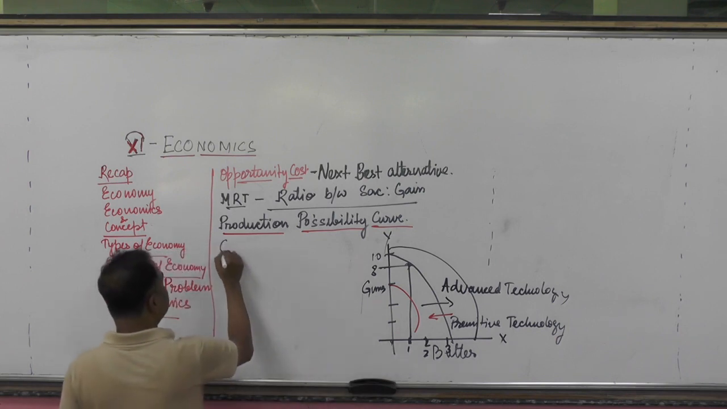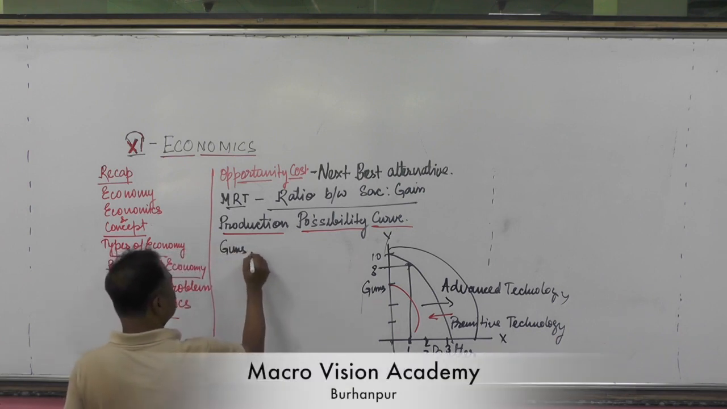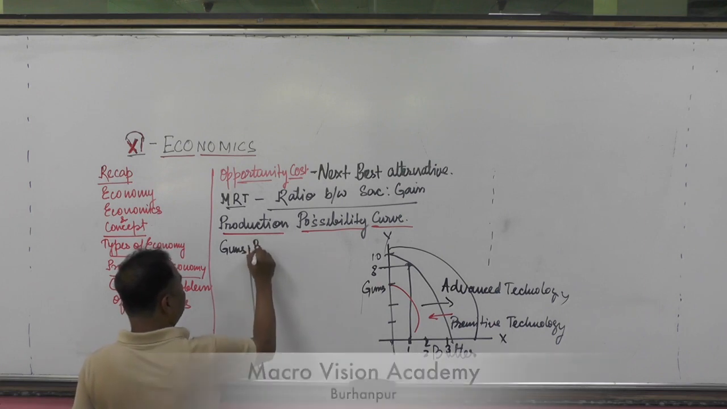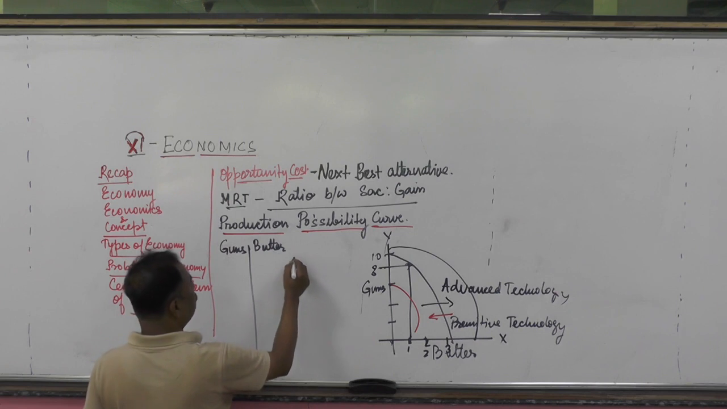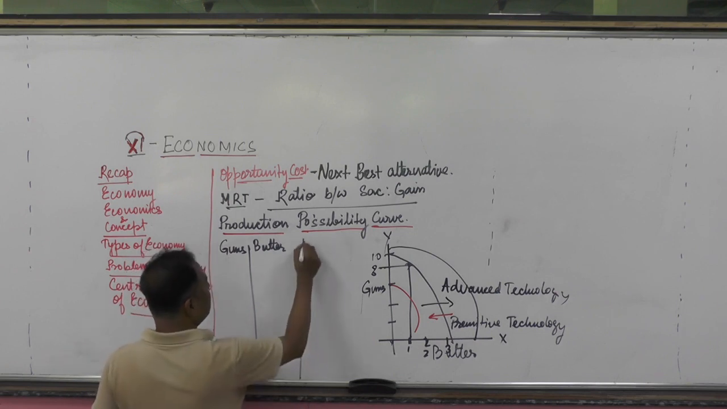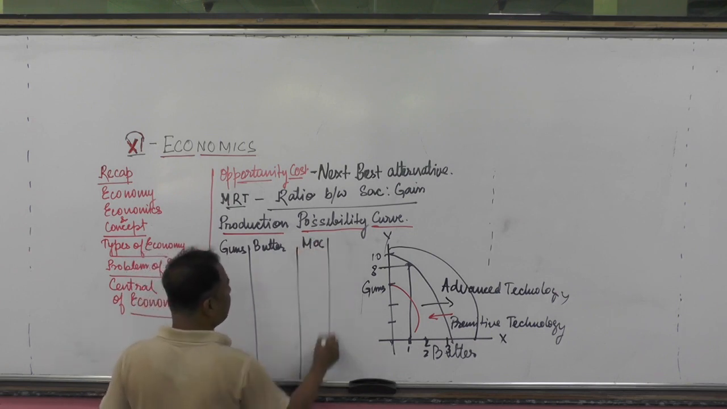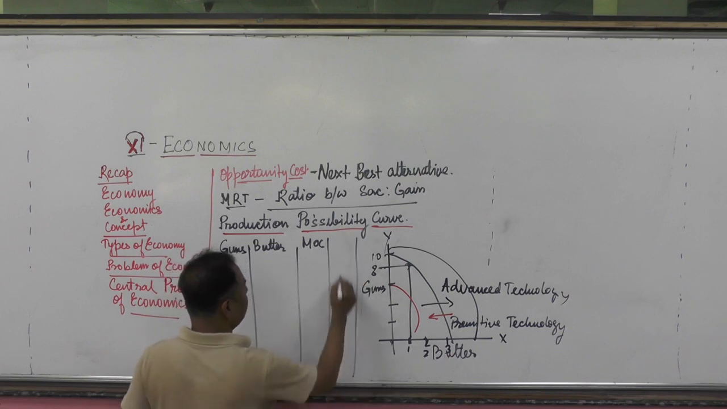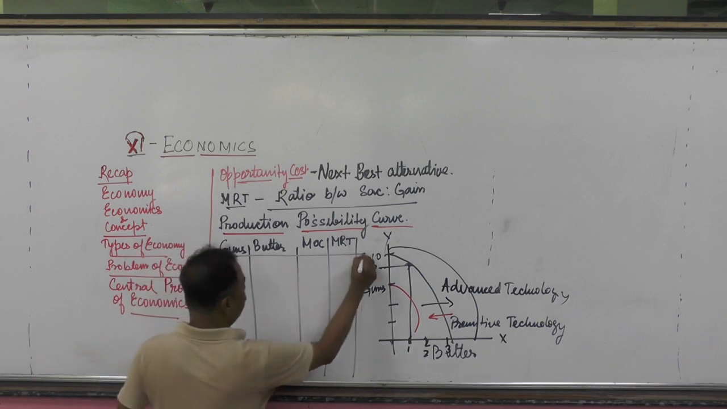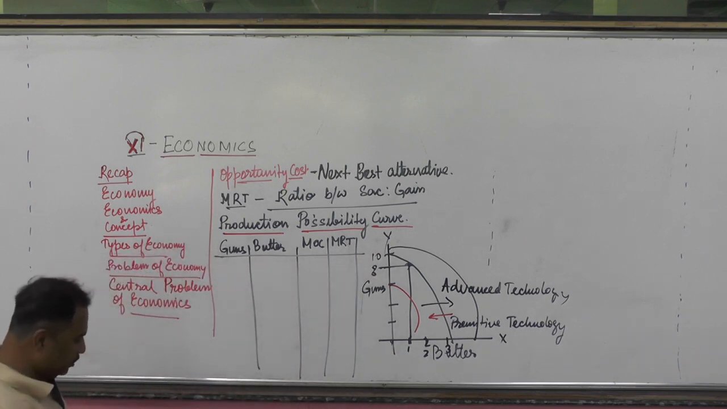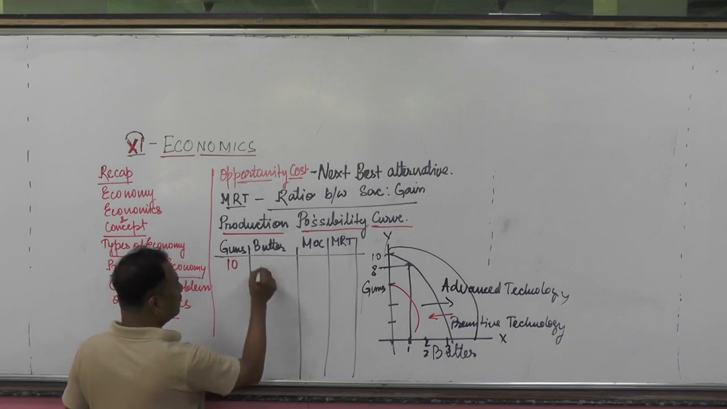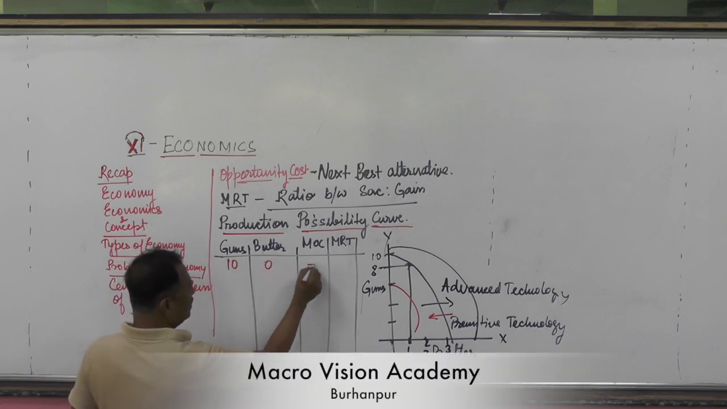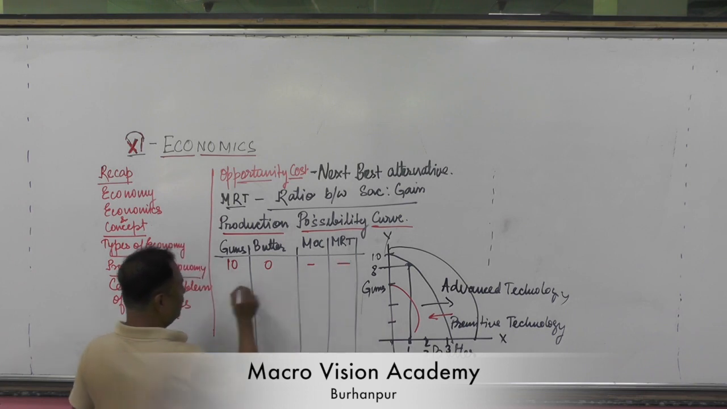See here, this is the guns, this is the butter. Two more columns I have to add. One is called the marginal opportunity cost, MOC, and this is the MRT. Now very simple to understand what I told you: guns 10 units, butter 0, MOC dash, MRT dash.